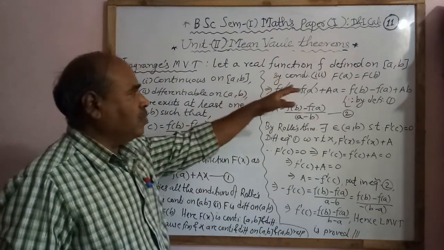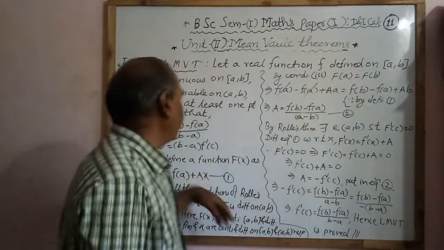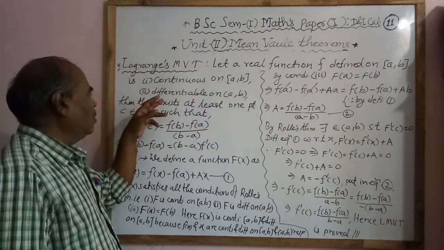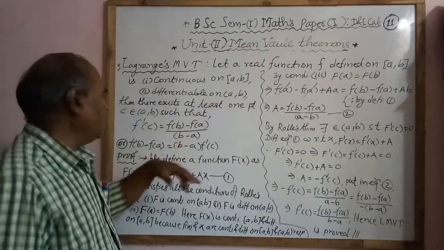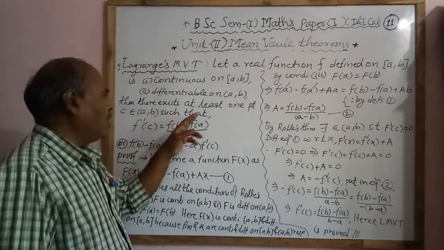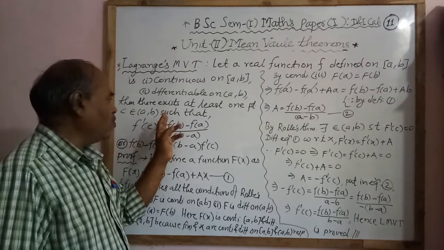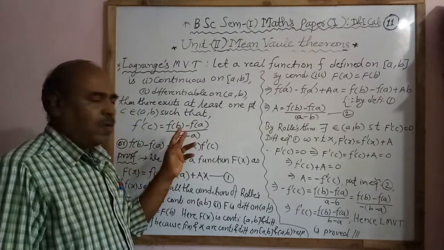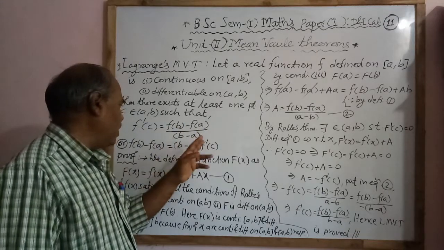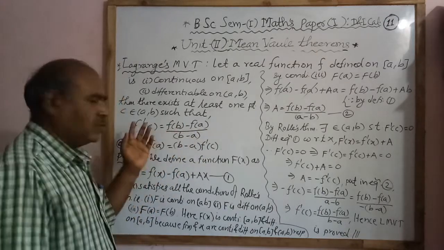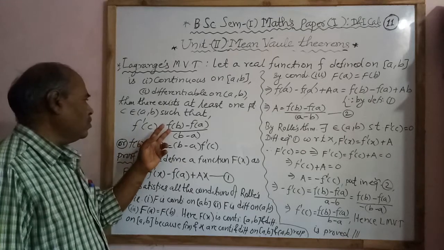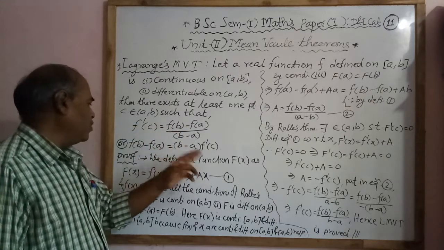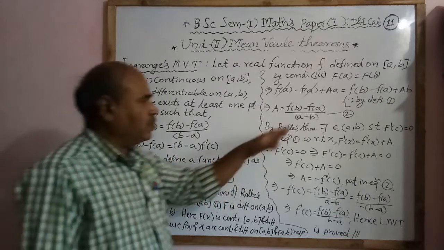Let a real function f defined on the closed interval [a, b] be continuous on the closed interval [a, b], and differentiable on the open interval (a, b). Then there exists at least one point c belonging to the open interval (a, b) such that f'(c) equals (f(b) minus f(a)) divided by (b minus a). Or if I cross multiply, then we have f(b) minus f(a) equal to (b minus a) into f'(c). Now we see the proof of the theorem.